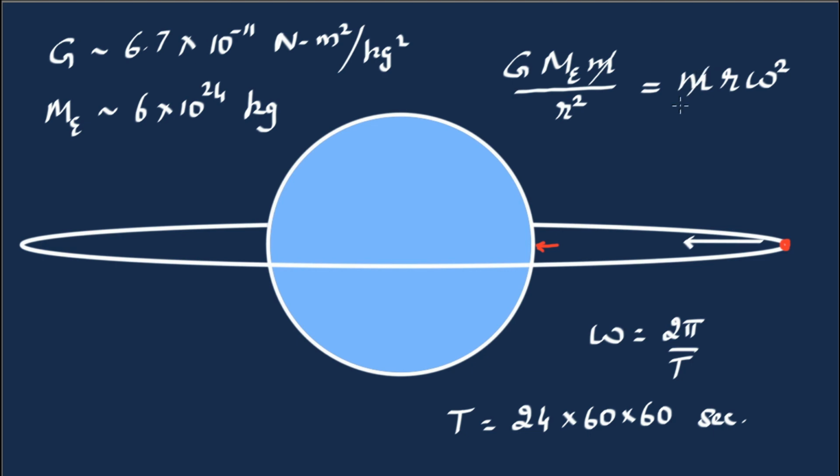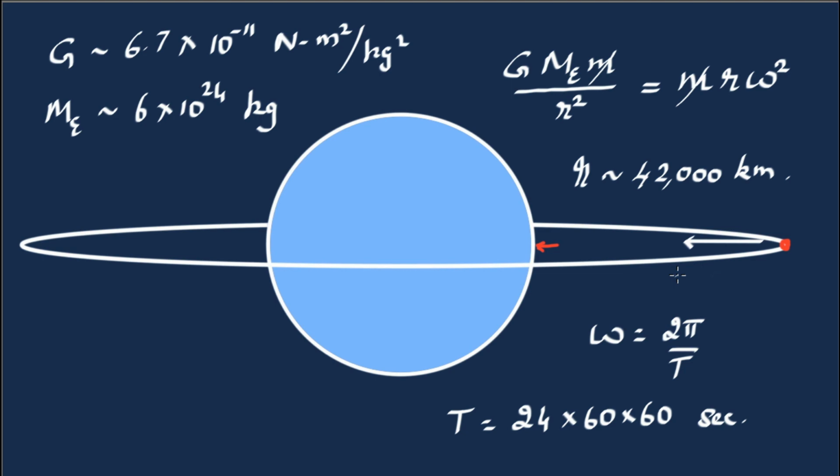Mass of the satellite, of course, cancels, as it happens in every gravitational problem. Why? Because the orbit of any object in a gravitational field is independent of its mass. Again, it goes back to Galileo: a feather and a cannonball drop together. So if we substitute all these numbers and calculate r, I leave the calculation to you. R turns out to be approximately 42,000 kilometers. That's the radius of the geostationary orbit.